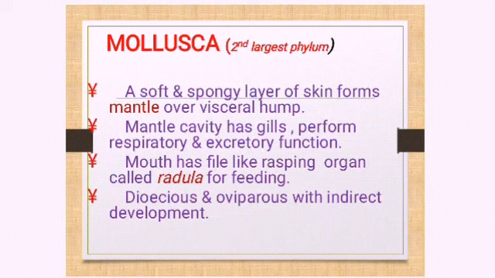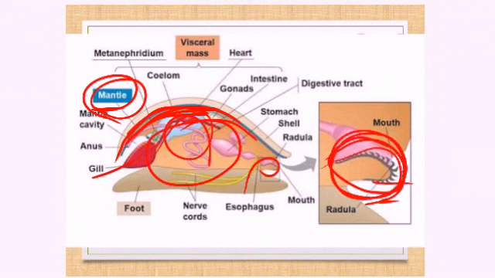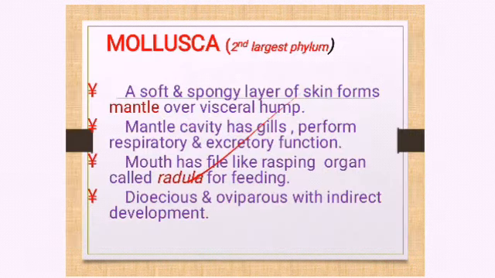Mouth has a file-like rasping organ called radula for feeding. So you can find the mouth is having teeth-like projections present. Okay, so this part you can find this structure present. This structure we call it as what? The teeth-like structure which is present we call it as radula, which is helping for feeding. Okay, dioecious, oviparous. Dioecious means male and female are present in different organisms. Oviparous means they lay eggs. Indirect development. Okay, so the young ones will not resemble the adult.